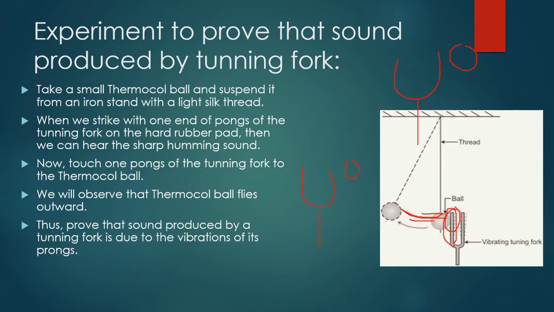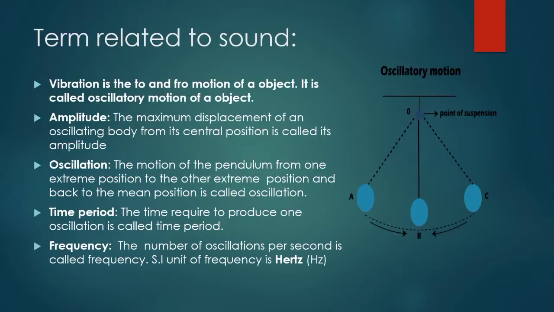Now you see, when you are standing in a line, if somebody does not touch you, or if somebody among you does not vibrate, it is not going to affect you unless you move. But if you move, someone is going to be impacted, someone is going to get in touch, and then they are also going to move, right? So this is what we are learning: whenever something vibrates it affects others, and due to vibrations only the sound is produced. Okay, so that is about the vibrations.